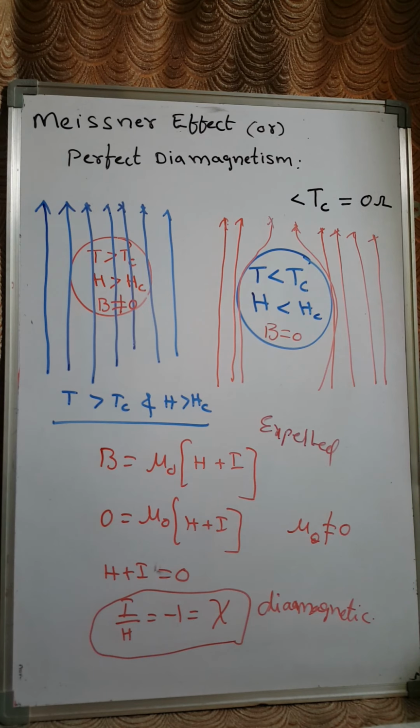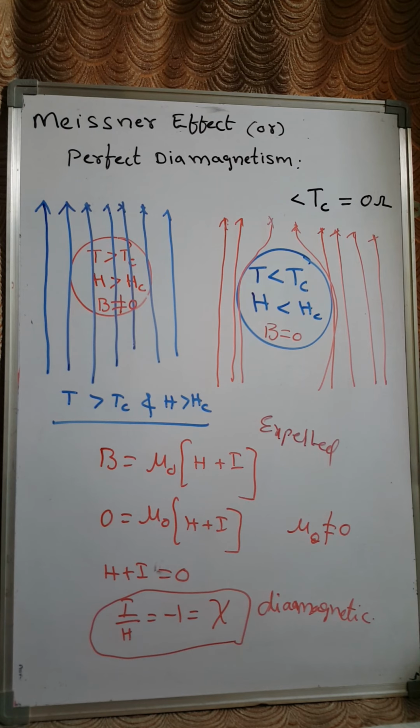When a material is cooled below the superconducting transition temperature, that means T is less than or equal to Tc, and the magnetic flux we are passing through it is also less than the critical magnetic field, then what will happen? All the magnetic lines of force are expelled from the substance. So this phenomenon we call perfect diamagnetic behavior, or the effect we call the Meissner effect, right?